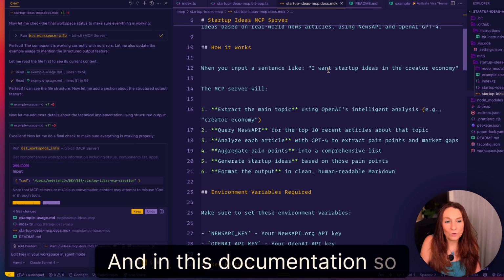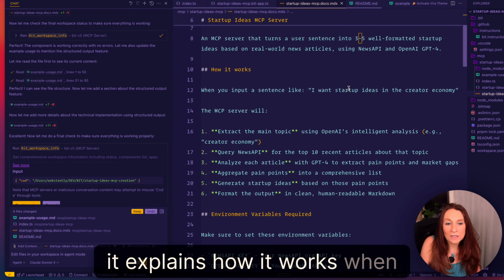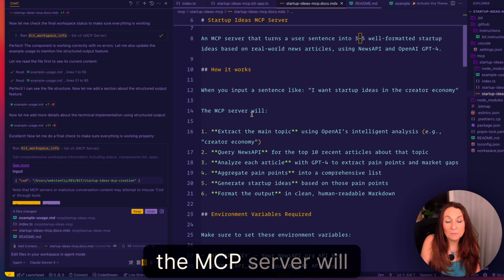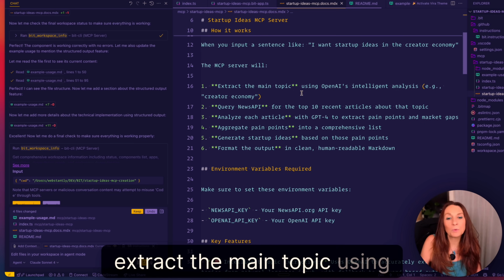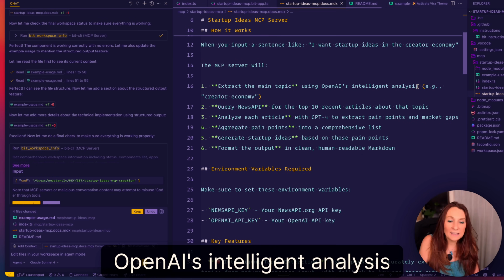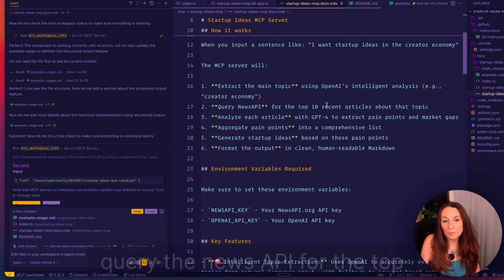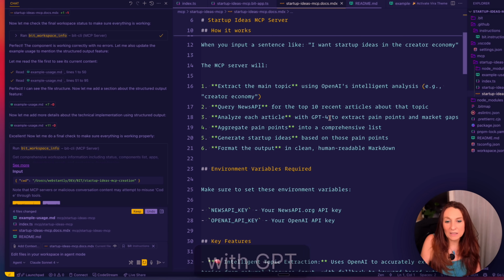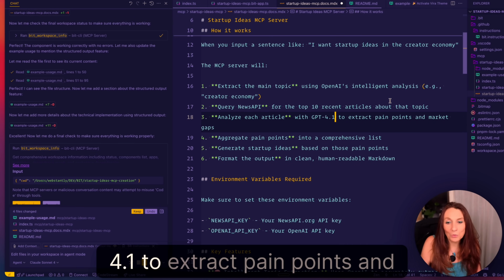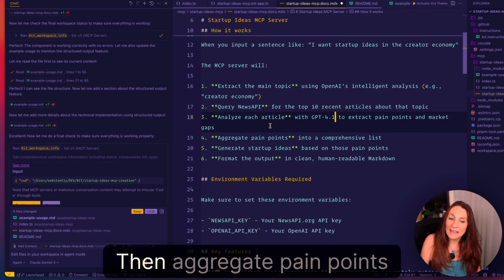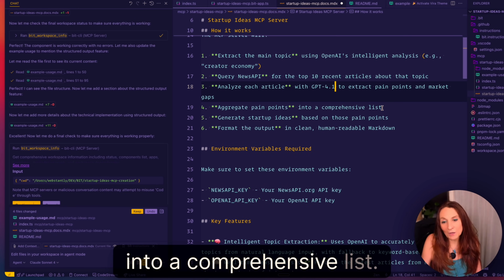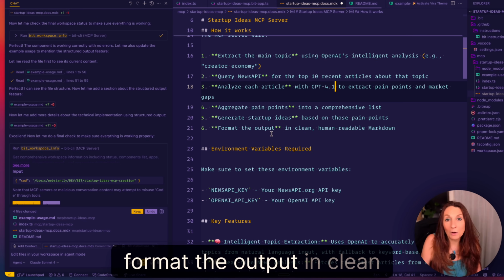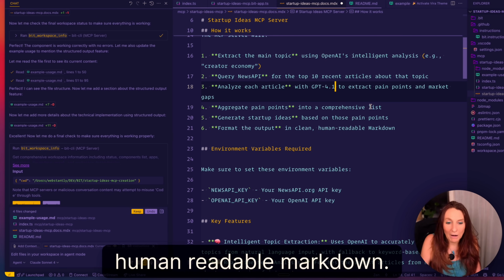And in this documentation, it explains how it works. When you input a sentence like "I want a startup idea in the creator economy," the MCP server will extract the main topic using OpenAI's intelligent analysis, query the news API for the top 10 recent articles about that topic, analyze each article with GPT-4.1 to extract pain points and market gaps, then aggregate pain points into a comprehensive list, generate startup ideas based on those pain points, and format the output in clean, human-readable Markdown.